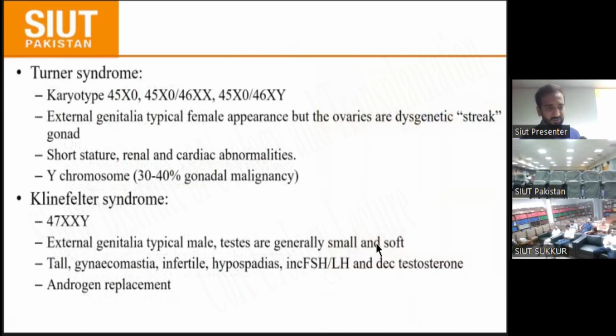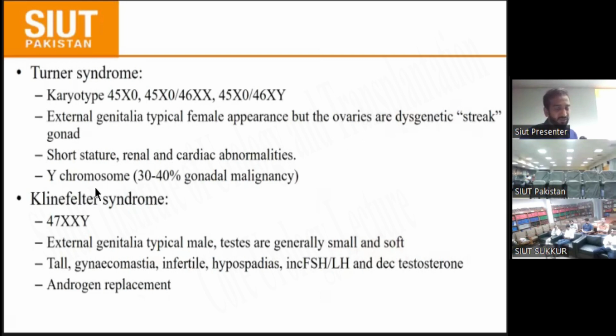And then there is the X chromosome DSD, which is Turner syndrome or Klinefelter syndrome. In Turner syndrome, the karyotype is different: 45,X or a mosaic type is present, and mostly the patient's external genitalia are typically of female appearance, but the ovaries are dysgenetic or streak gonads. The patient presents with short stature, renal or cardiac abnormality, such as coarctation of the aorta.